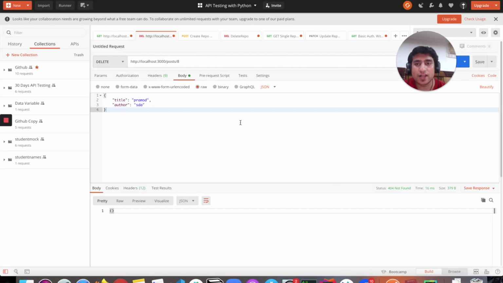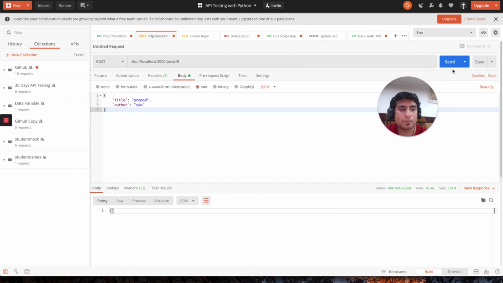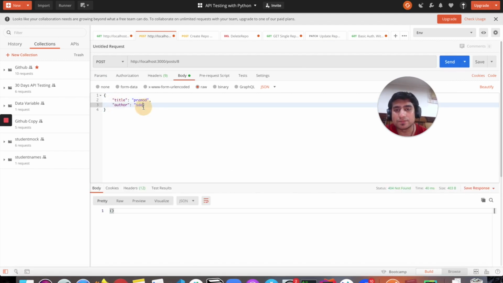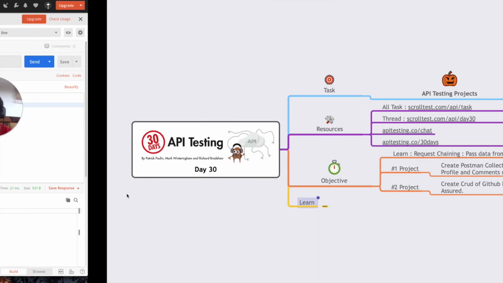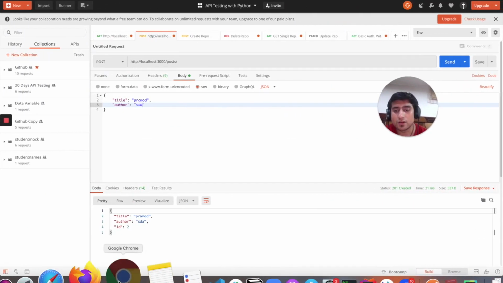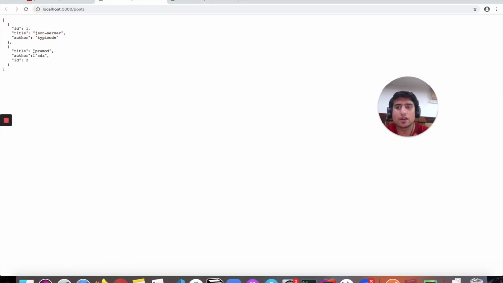If I want to create a new one, I'll just change it to the POST method, and I need to pass the title and author in that case. This one I don't need to pass. Now if you refresh it, a new resource will be created. That's a very dummy API that we are going to understand.